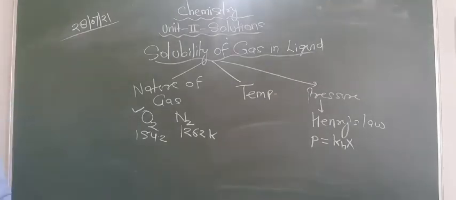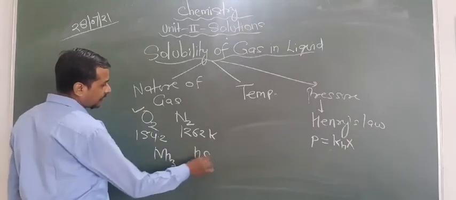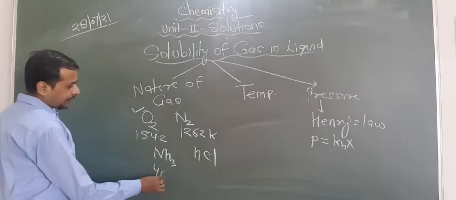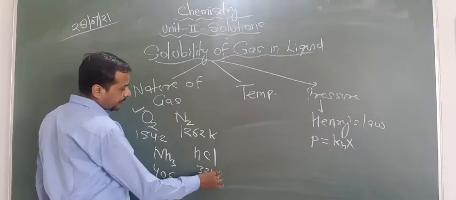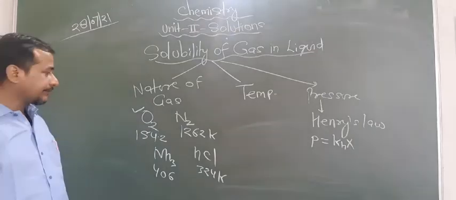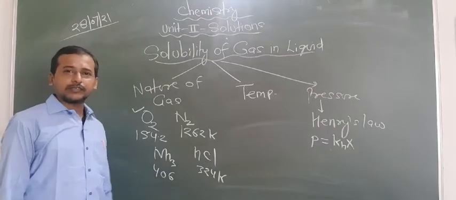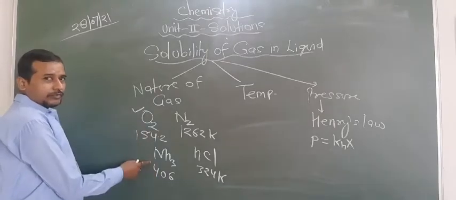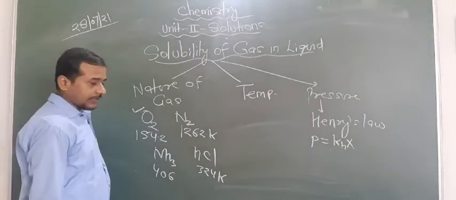Similarly, if two more chemicals are given to you, ammonia and HCl, and the question asks which of the two gases is more soluble, here ammonia is more soluble. Its critical temperature is nearly 406 Kelvin, and for HCl it is 324 Kelvin. Again the same answer is repeated: due to the higher critical temperature, liquefaction is easier. That's why ammonia is more soluble than HCl. And out of ammonia and O2, ammonia is more soluble. Out of HCl and N2, HCl is more soluble in water. Are you getting this point or not?